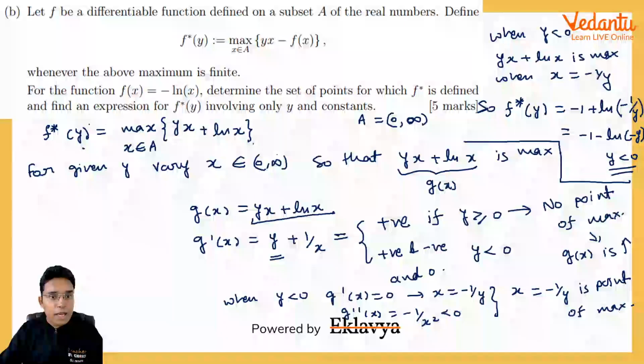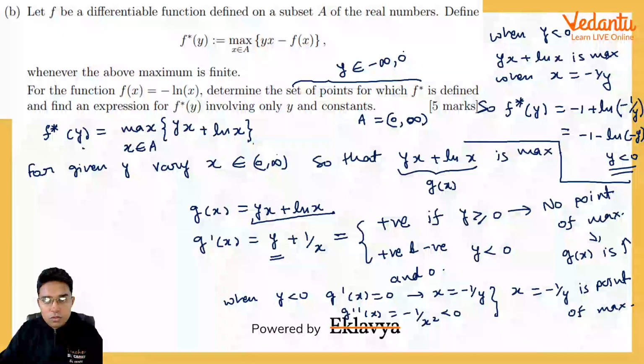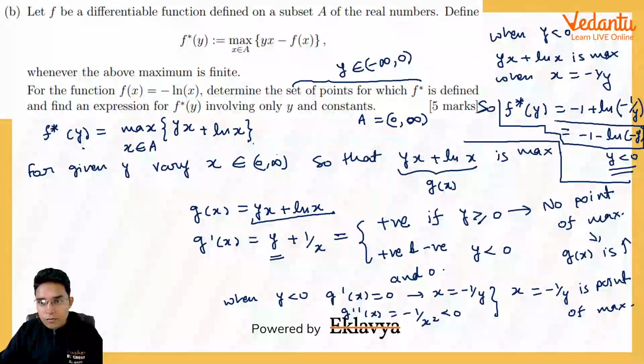So they have asked us two things. For the function, determine the set of points for which f star is defined. So the set of points for which f star is defined is y belongs to minus infinity to 0. And the expression for f star y involving only y is this thing: minus 1 minus ln of minus y. So this completes this question.